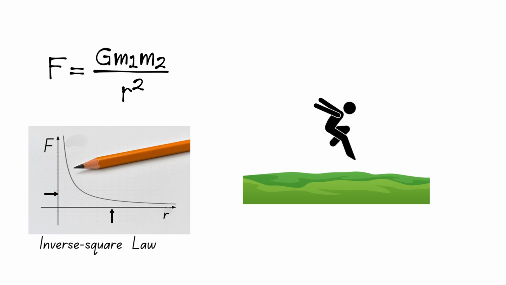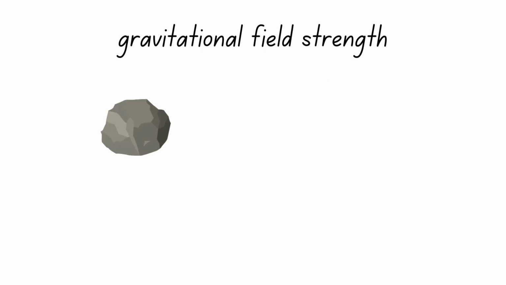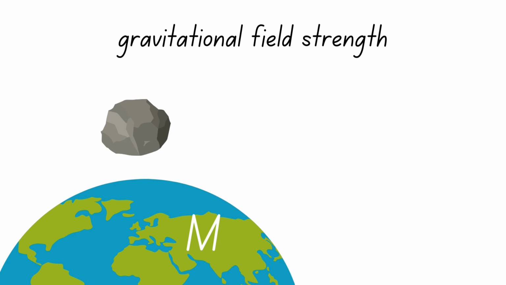Another quantity associated with gravity is the gravitational field strength, which is defined as the gravitational force exerted per unit mass in a gravitational field. For a small mass in the field of a celestial body, the field strength is calculated as follows, and as the equation shows, it follows the inverse square law as well.